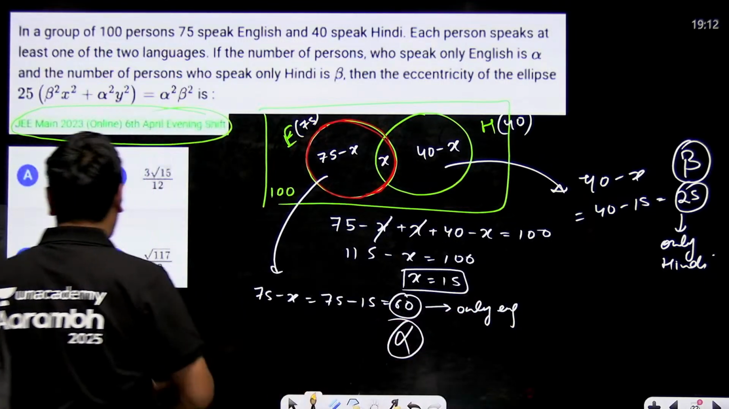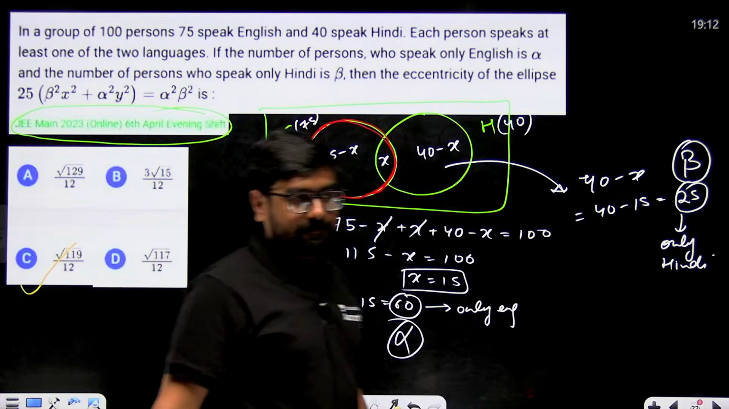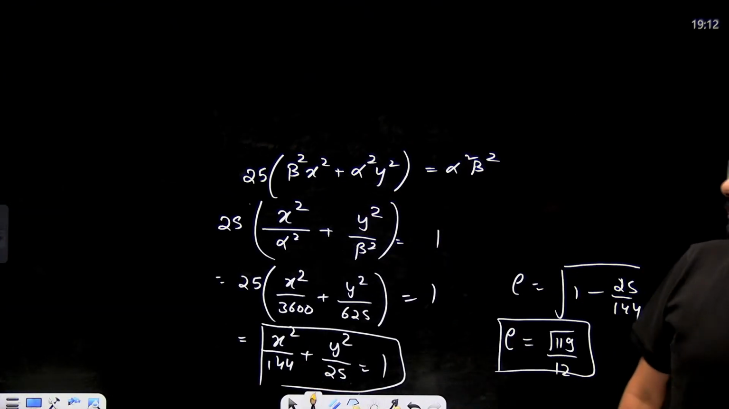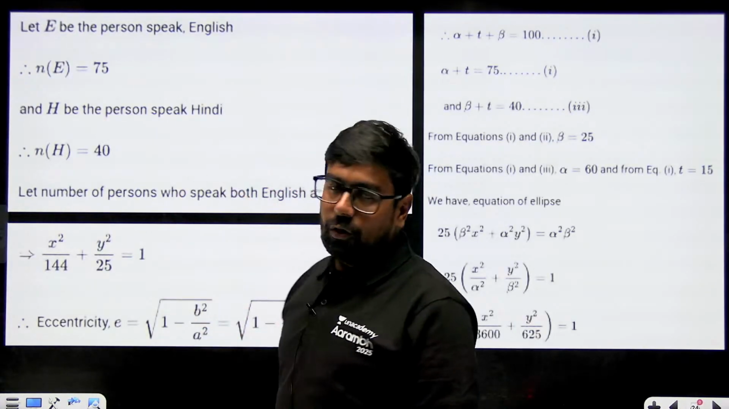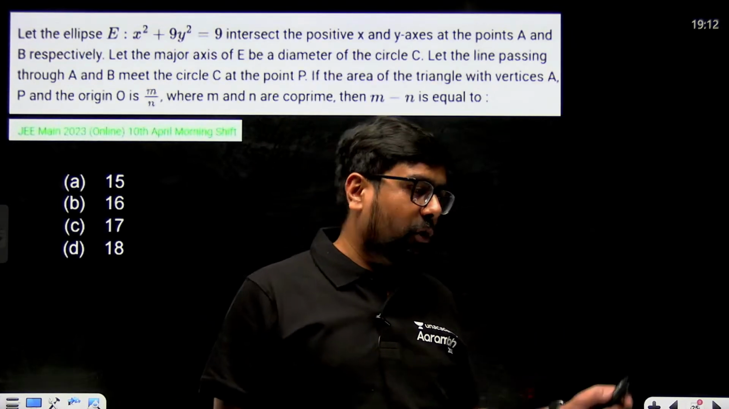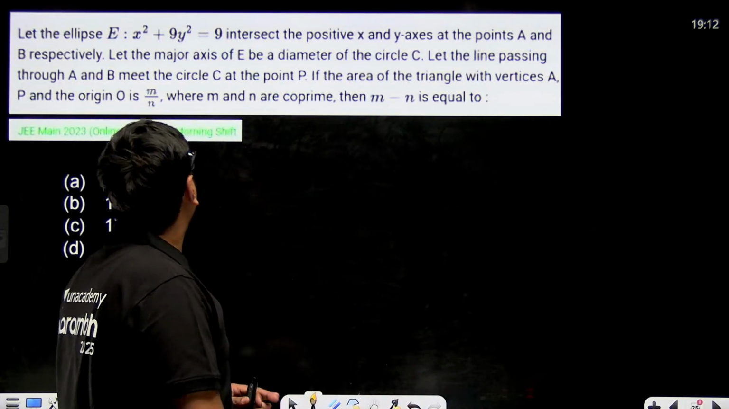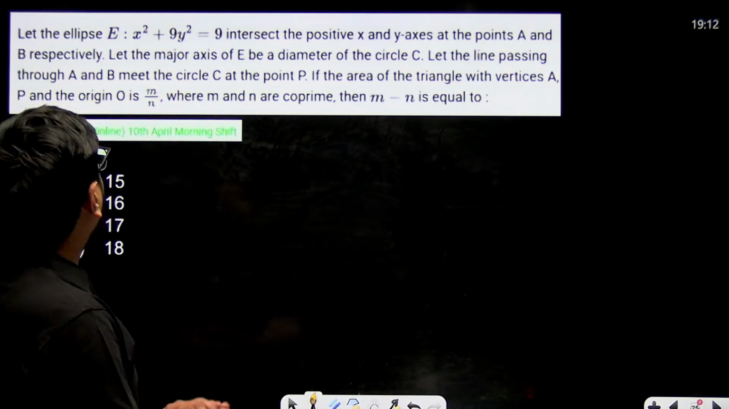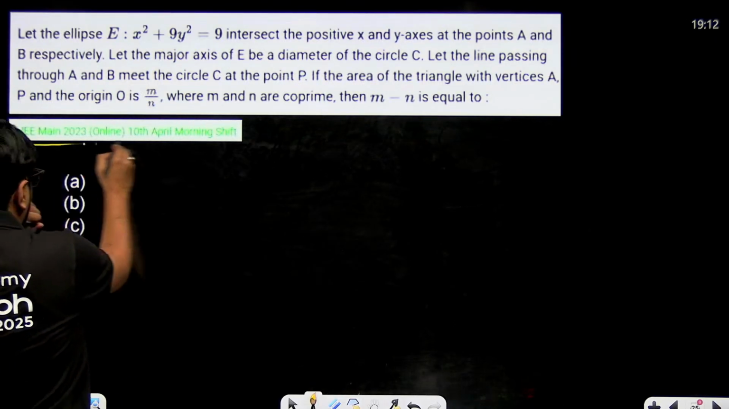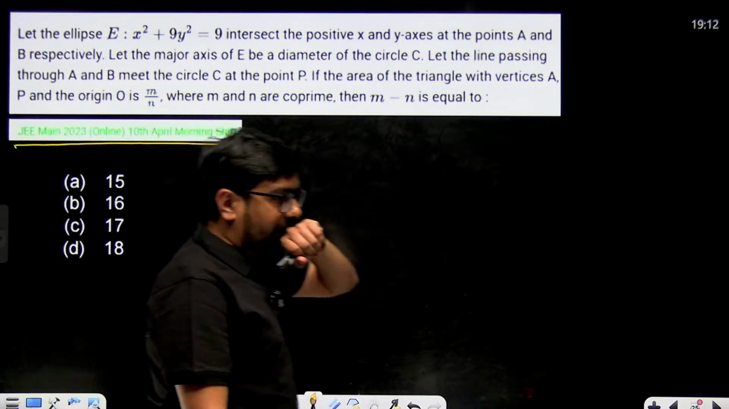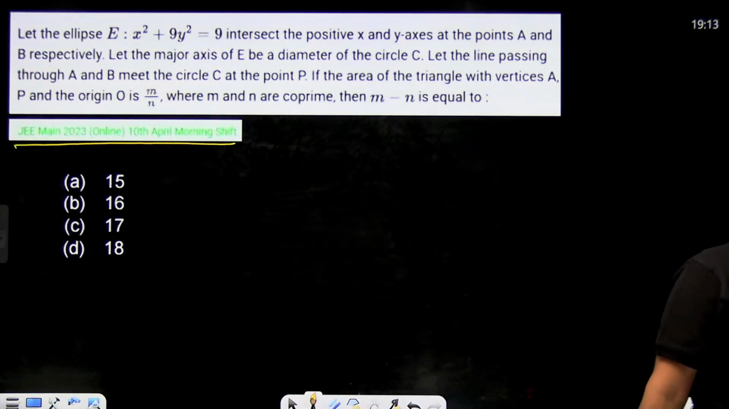So easy question once again. They just included sets, right? Definitely they can do this. By the laws of sets also you can solve this question, but the Venn diagram is the method which I prefer to solve. And now, another question from JEE Main 2023. Let's discuss this.